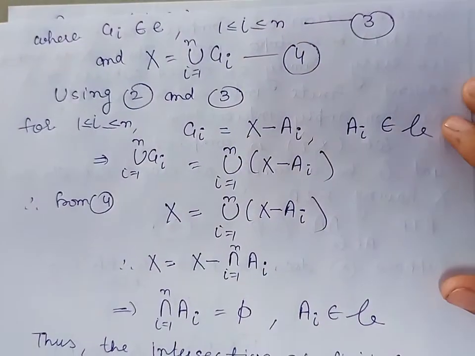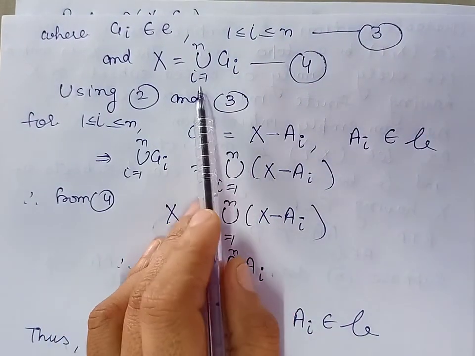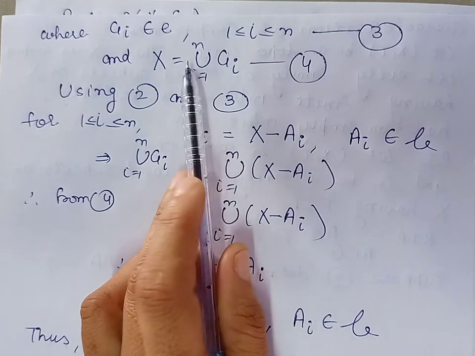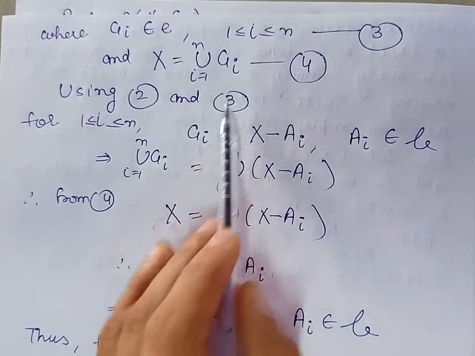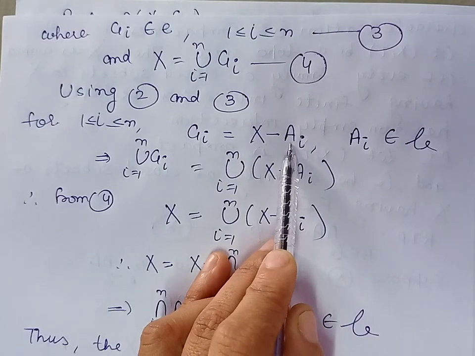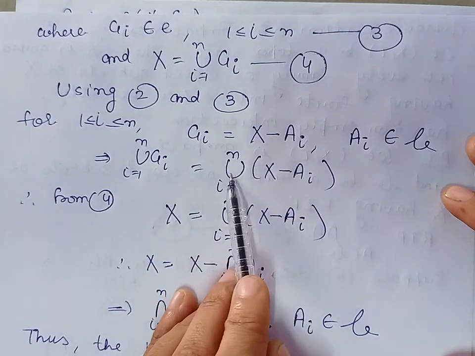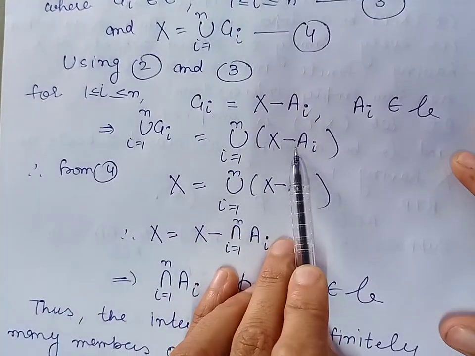Now, X can be written as the union of these G_i, where i varies from 1 to n. Now, these G_i are of the form of complements of A_i, where A_i are closed sets, and therefore the union of G_i's will become the union of complements of A_i.